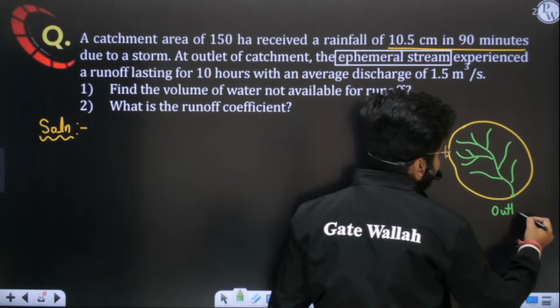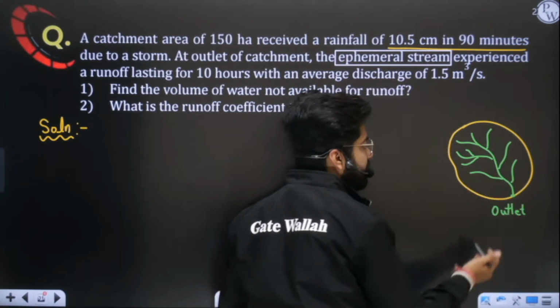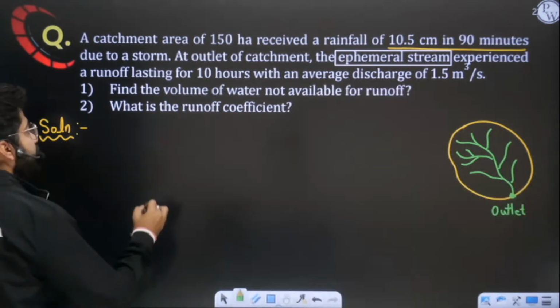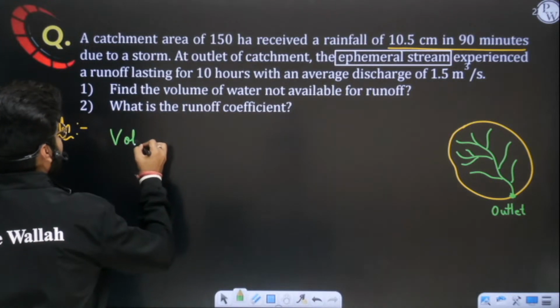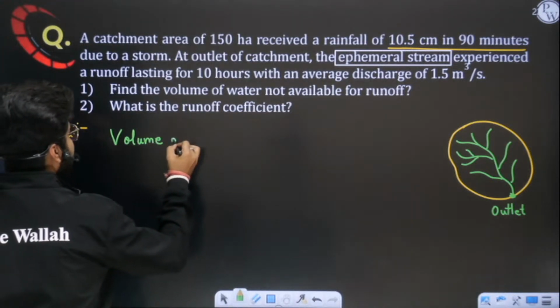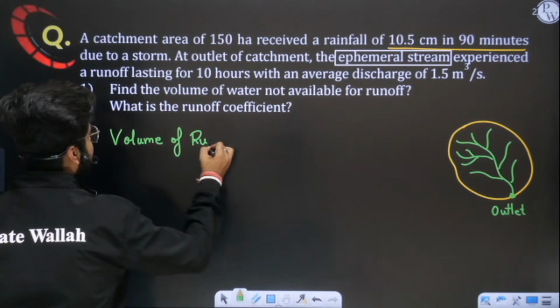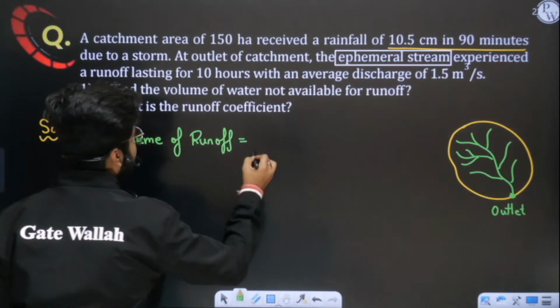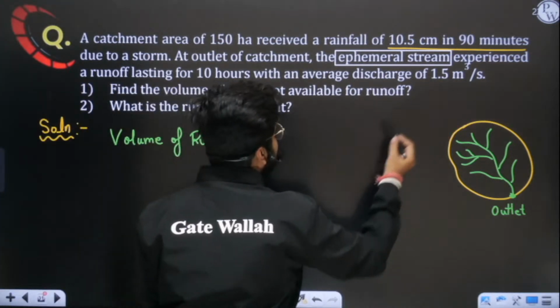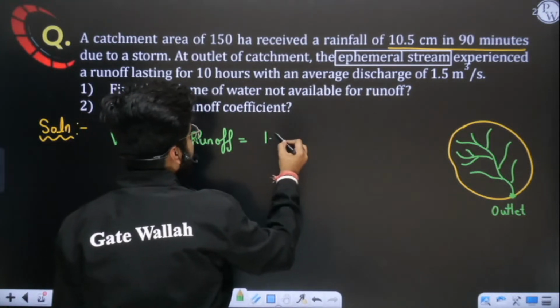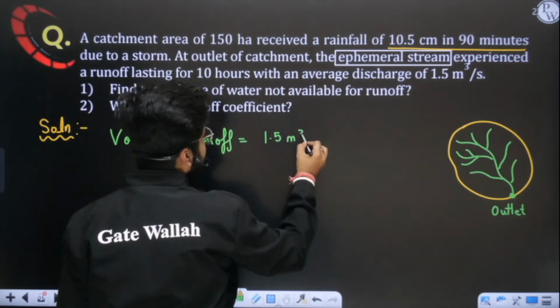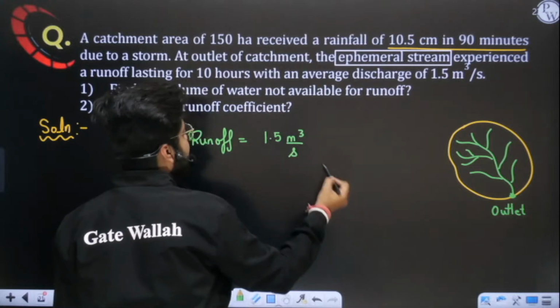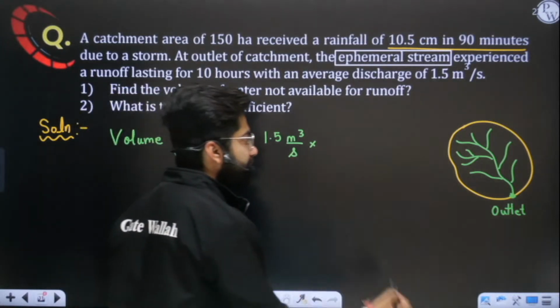At the outlet I was standing there and I have seen this stream. If I simply want to evaluate the volume of runoff, volume is nothing but discharge into time, yes or no? See, 1.5 meter cube water is flowing every second after rainfall.